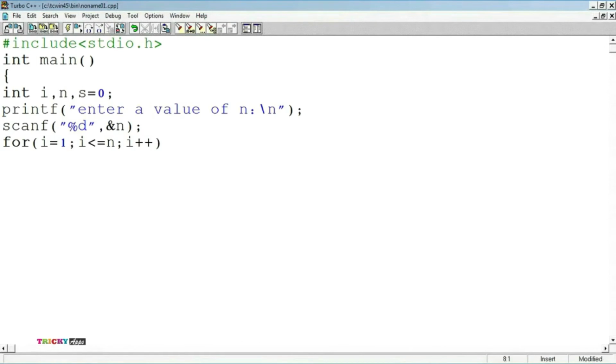Now within the for loop, we write the logic for addition to find the sum: s = s + i. Closing of the for loop. Printf: now we are printing the value of sum. "Sum = %d", comma s. The s value is printed with the %d format specifier. Now return 0. Closing of the main method.